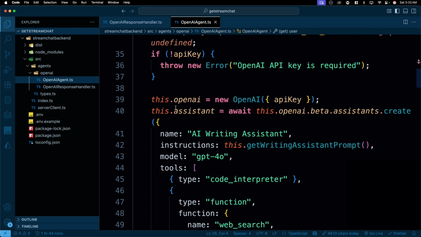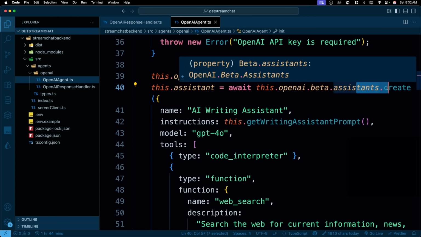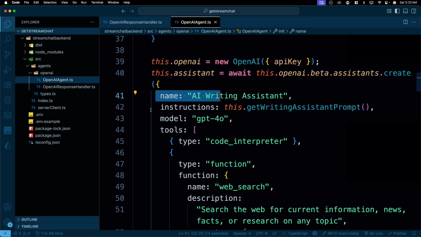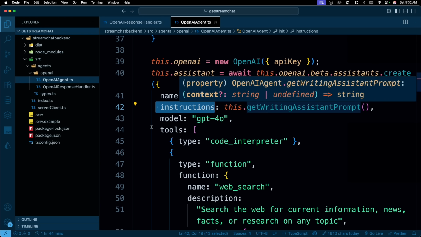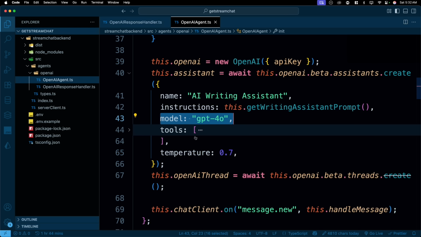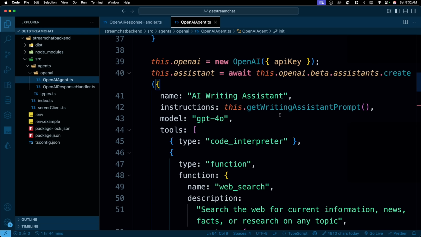This, first of all, creates an OpenAI instance. Once it creates that, it creates a custom assistant. And this is where the magic begins. Once a custom assistant is created, you first provide a name to it, then provide an instruction to it, that, hey, this is what you have to do. We will write this method as well. Define the model, and this is the main part. This is where you define all the tools. Okay, temperature is fine. But the way you define the tool, this is interesting.